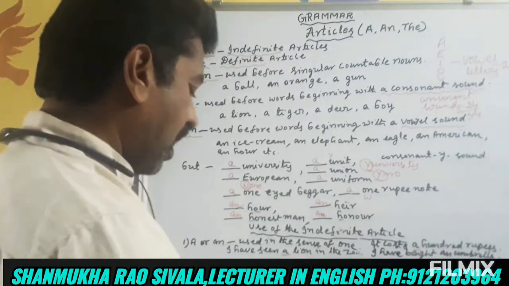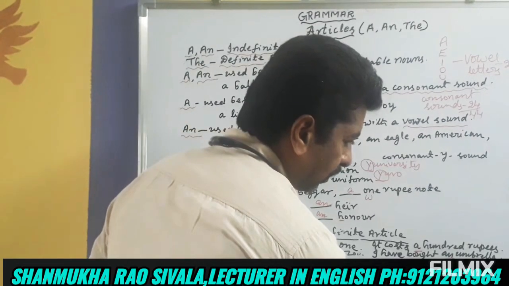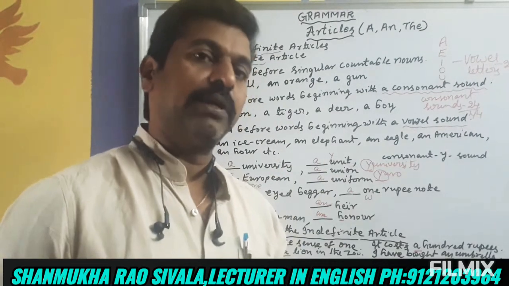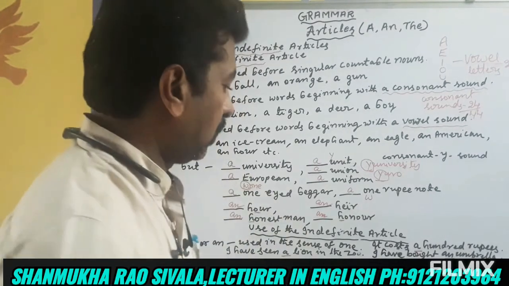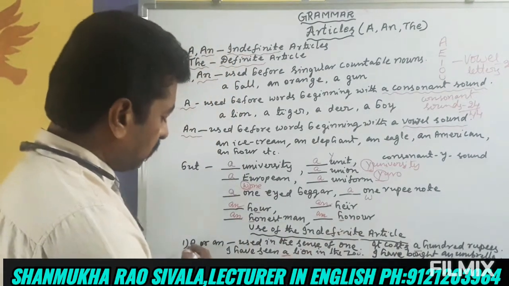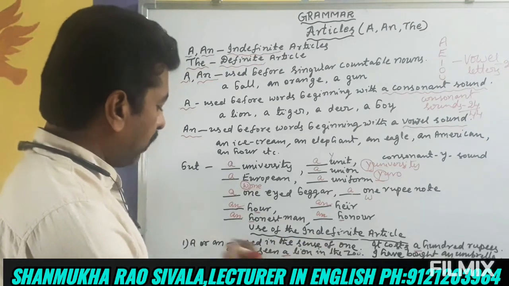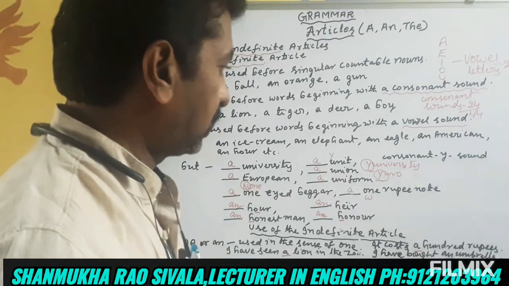I have bought an umbrella. An means here I have bought one umbrella. Instead of saying one, we can say an. I have bought an umbrella in the market. So this is how, friends, we learned the first use of a and an. Let us proceed to the second use.